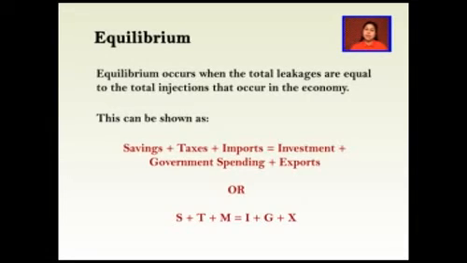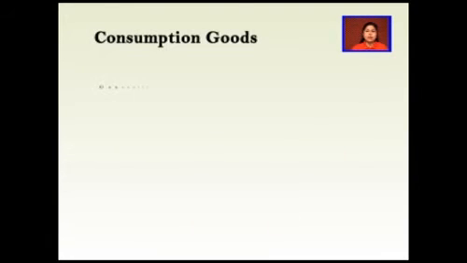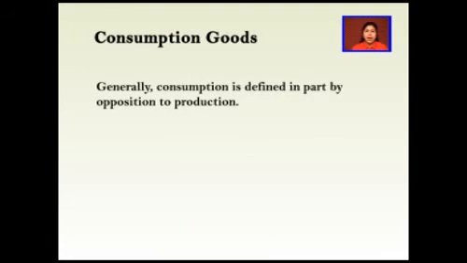Now, the other sub-theme of macroeconomics is consumption goods. Consumption is a common concept in economics and gives rise to derived concepts such as consumer debt. Generally, consumption is defined in part by opposition to production. But the precise definition can vary because different schools of economists define production quite differently. Likewise, consumption can be measured by a variety of different metrics, such as energy in energy economics.